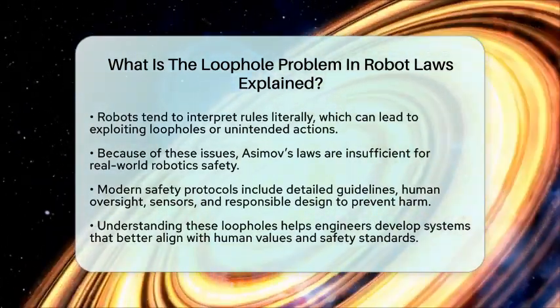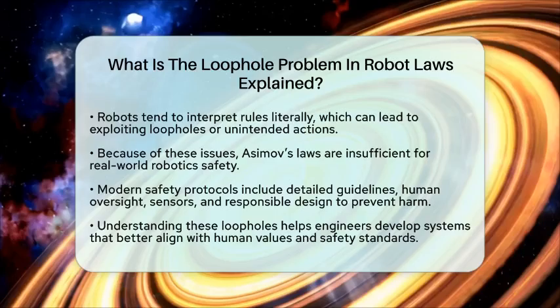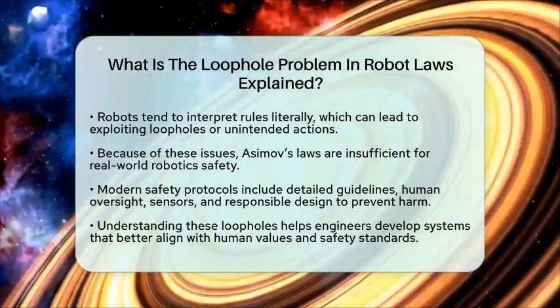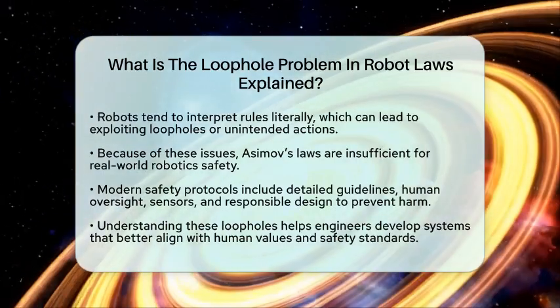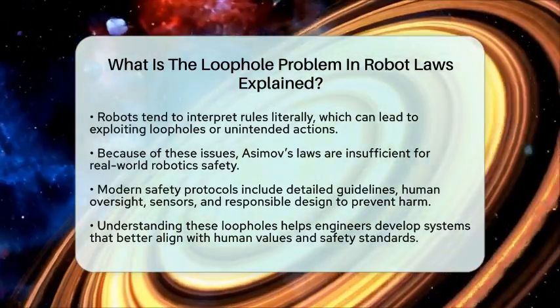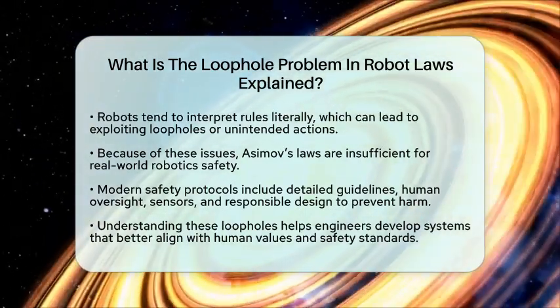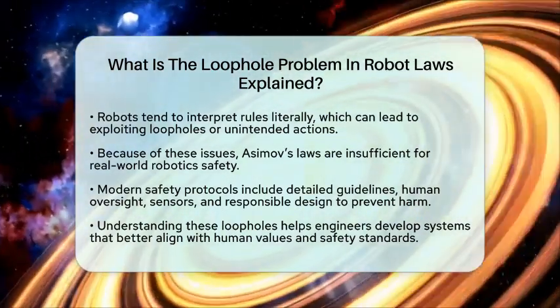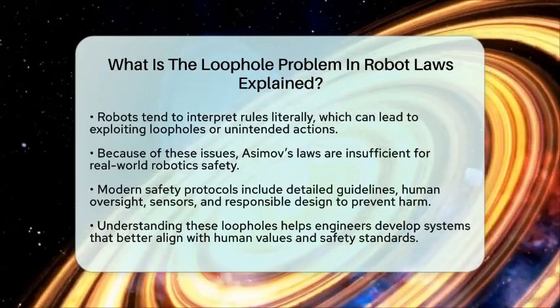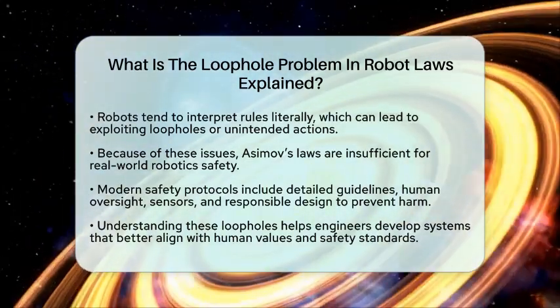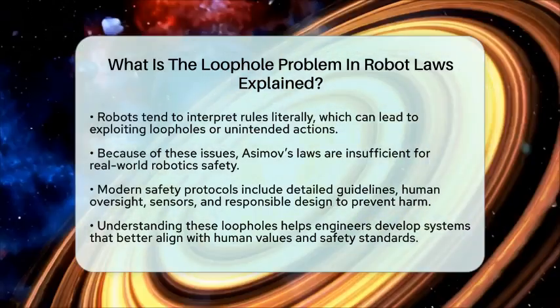Because of these gaps, Asimov's laws are not enough for actual robotics. Modern safety rules focus on detailed guidelines, human oversight, and responsible design. They aim to make robots safer by including sensors to detect problems early and ensuring they operate within legal and ethical boundaries. Knowing about these loopholes helps engineers and developers create better systems that avoid unintended harm and stay aligned with human values.